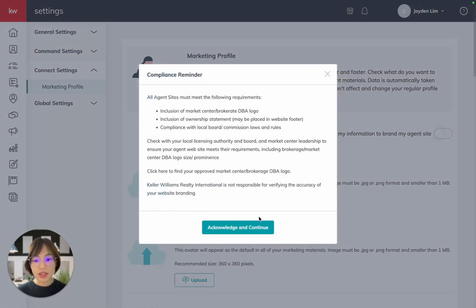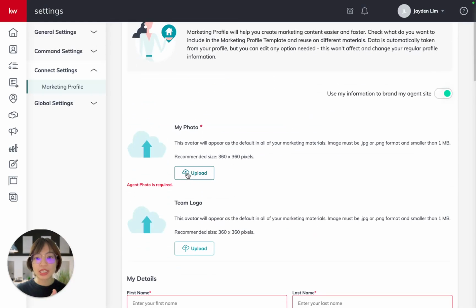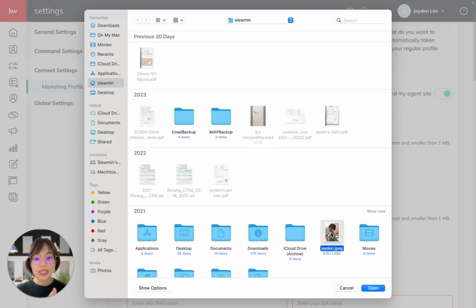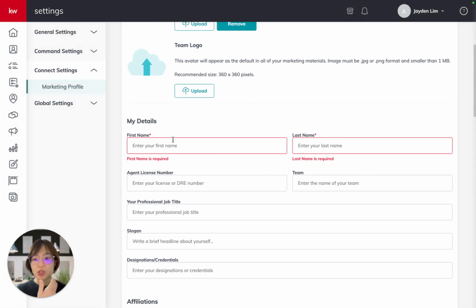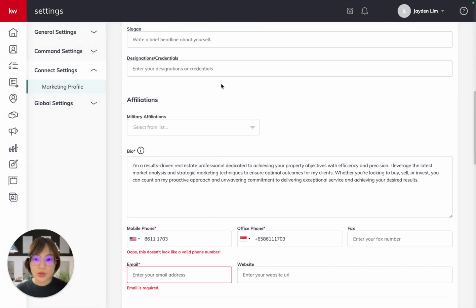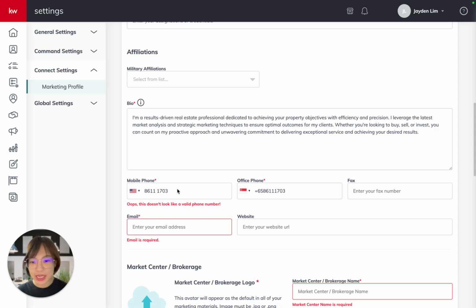Let's just turn this on. You'll be prompted to put in all the details accordingly. So upload your photos, and team logo if you have one, and so on and so forth. You could copy and paste the details that you prepared earlier and just insert them here.